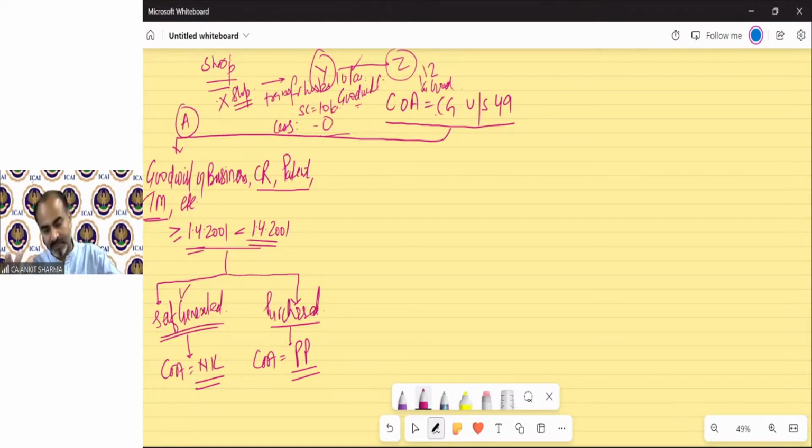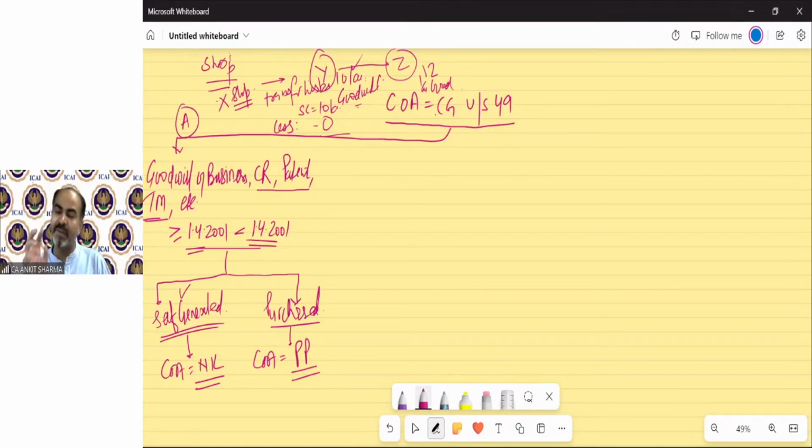For example, I wrote a book, a new novel, suppose, and I transfer my copyright to someone for 5 lakh rupees. That is self-generated. My cost will be nil, as per point number 1. But the person to whom I transfer my copyright for 5 lakh rupees transfers that copyright to someone else for 6 lakh. In this case, his cost will be 5 lakh and the gain will be 1 lakh. So this is very simple.